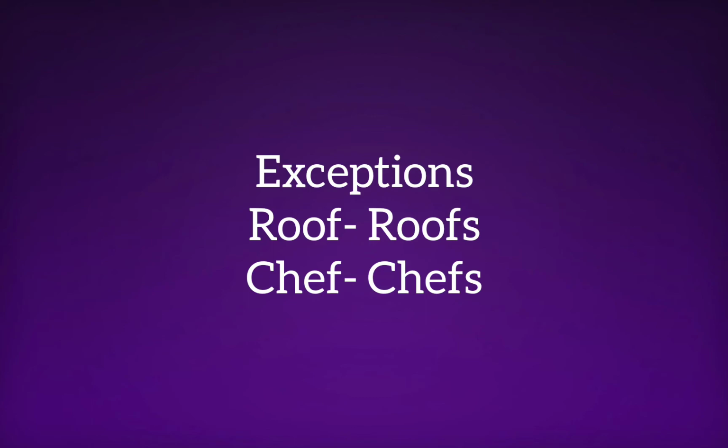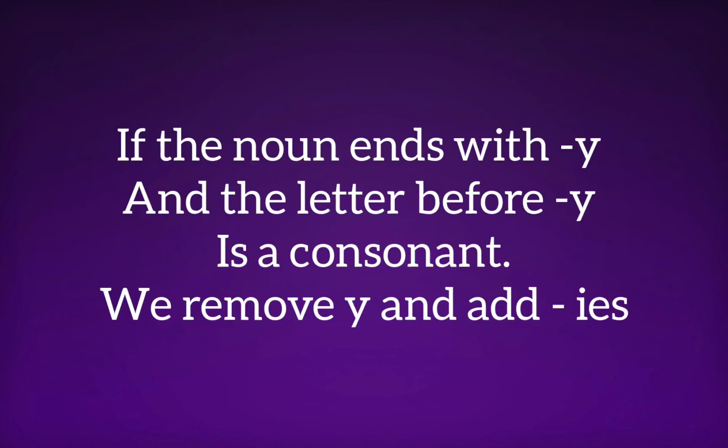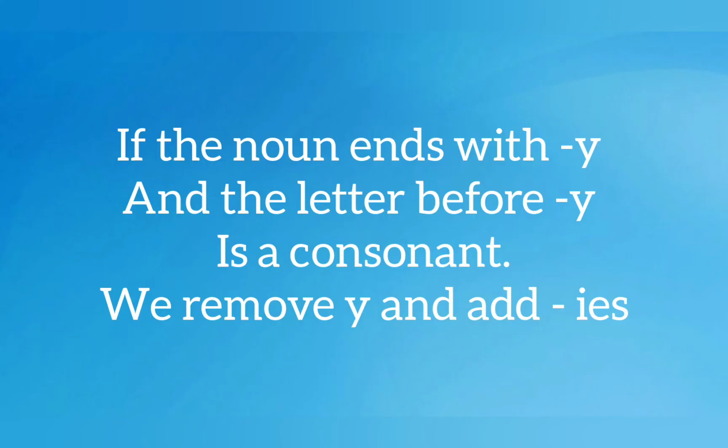Okay. Now let us see the fourth rule. If a singular noun ends in Y and the letter before the Y is a consonant, we change the ending to IES. So next rule you have to remember it. The rule we should remember is if it ends with Y and the letter before Y is a consonant. What is a consonant?